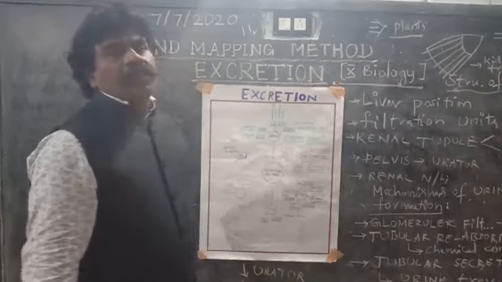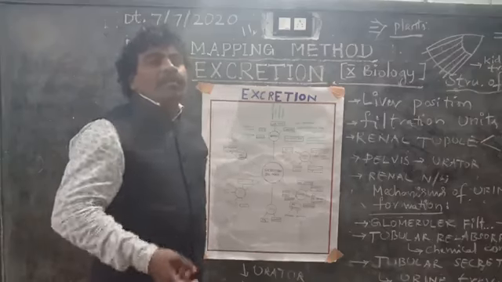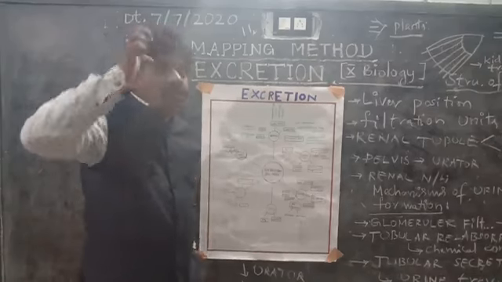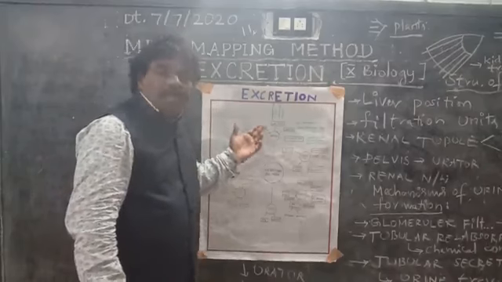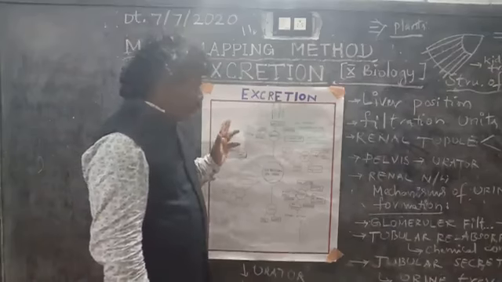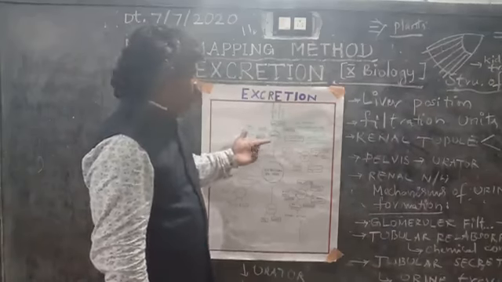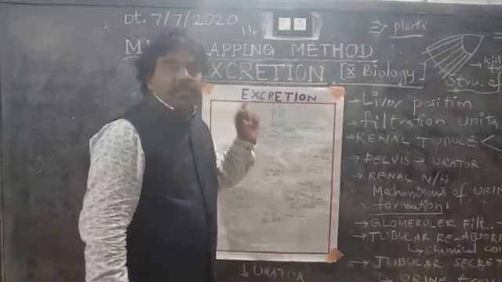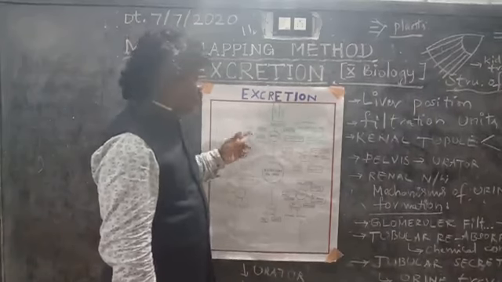Urine, we know, is the waste matter from our body, from the kidneys. Kidneys will filter these substances and send them through the ureter. The urinary bladder is the storage area of that urine. So beyond that it will go.